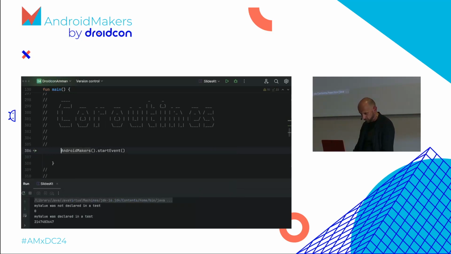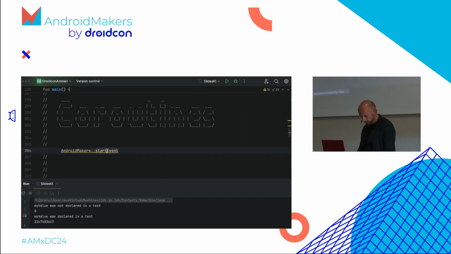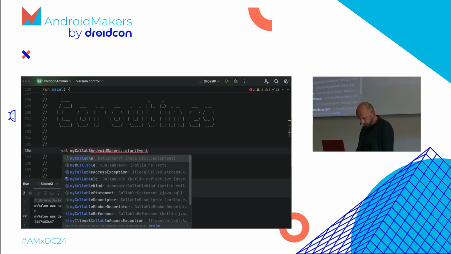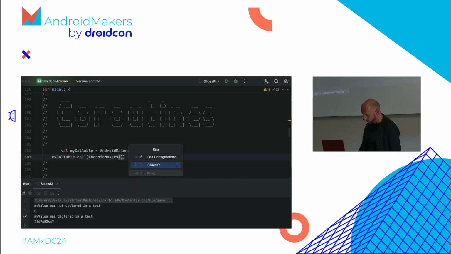But what if we do the whole thing with reflection, right? So let's forget the one while clicking, and let's get the started event. Android makers, start event. Cool. So let's assign this to something. Well, I don't know, I'm very creative again: my callable. Of course, it's a callable, right? And then I would try to call it. So my callable.call. Like I did before, I need an Android makers instance, so I just pass one and run it. This is supposed to be a coroutine. Let's see what happens. The compiler does not complain.